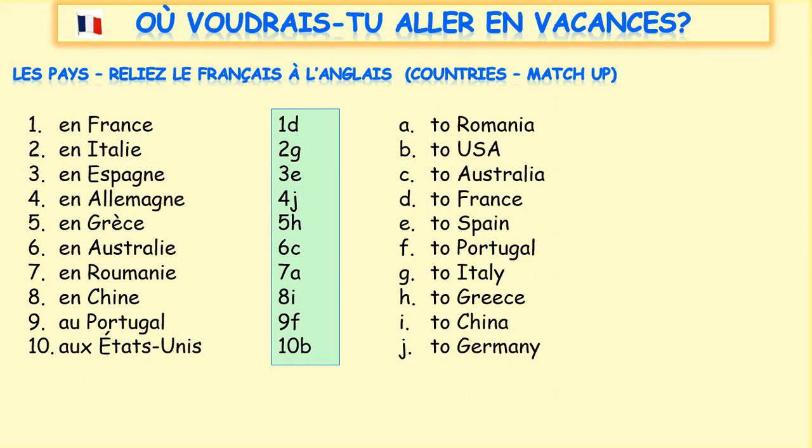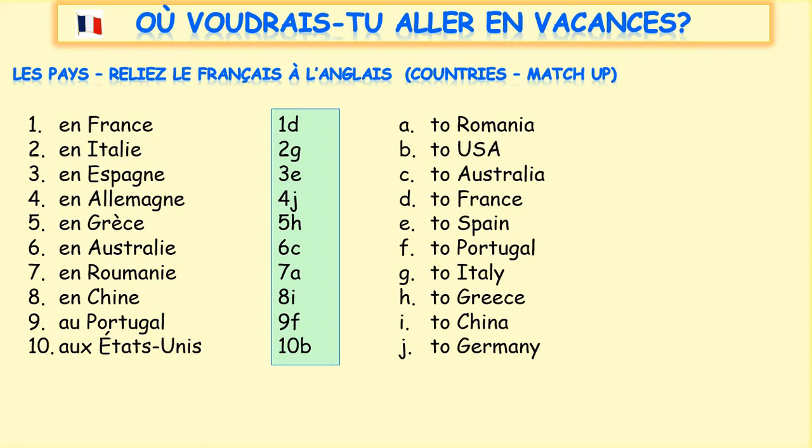Numéro 5, en Grèce, to Greece. Notice one E in the middle of that word, en Grèce, and it's got a grave accent on it, the E sound. 6, en Australie. Take care of that ending, IE ending, Australie, like Italy. Number 7, en Roumanie, another E sounding at the end, to Romania or in Romania. Number 8, en Chine, to or in China. Number 9, au Portugal, to or in Portugal. And number 10, aux États-Unis, to the United States of America.